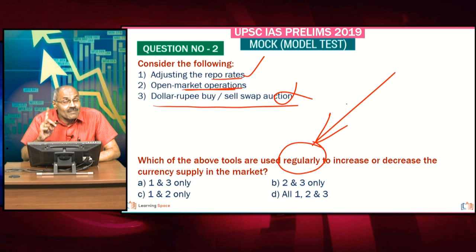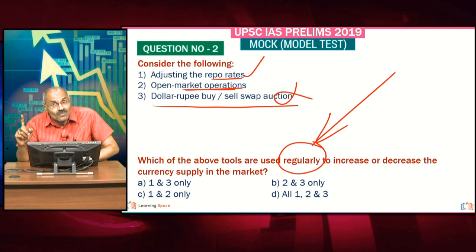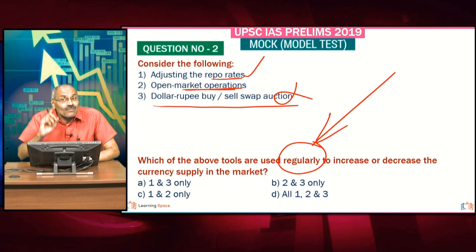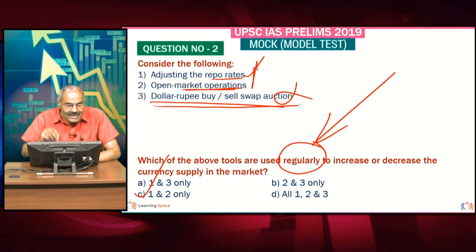It is not a regular feature. What we discussed previously with regard to the dollar rupee buy sell swap auction, this is implemented for the first time in this country by sucking $5 billion, and this is not a regular affair. So friends, here 1 and 2 are correct. The third one is wrong. Why is it wrong? I explained to you, because the statement mentions regularly, very important. 1 and 2 are regular, 3 is not regular. For the first time it is implemented, and about this we deliberated in detail.